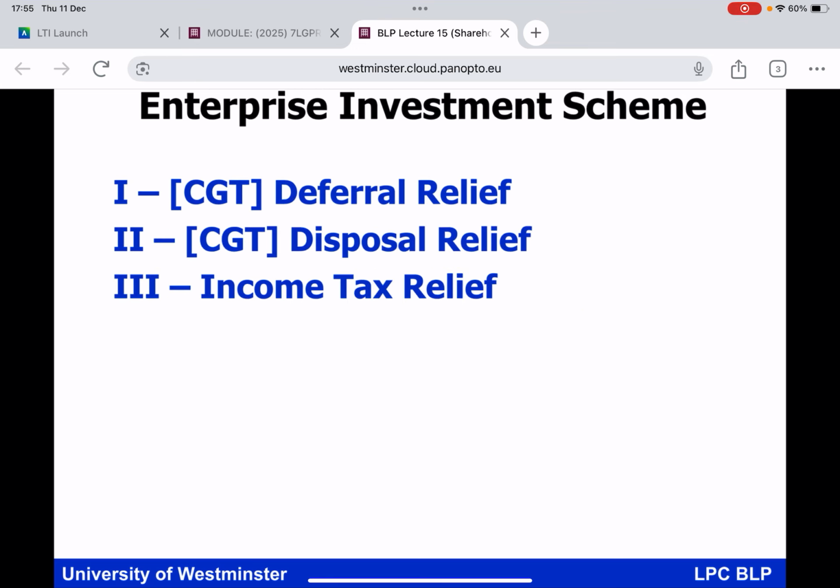Here you go. Welcome to the wonderful world of EIS, the Enterprise Investment Scheme. And the Enterprise Investment Scheme, everybody, has got 3 dimensions to it. 2 of them are of a CGT nature. The third one is of an income tax nature. First 2 of a CGT nature, the third one of an income tax nature. So you've got CGT deferral relief, you've got CGT disposal relief, and you've also got income tax relief under EIS.